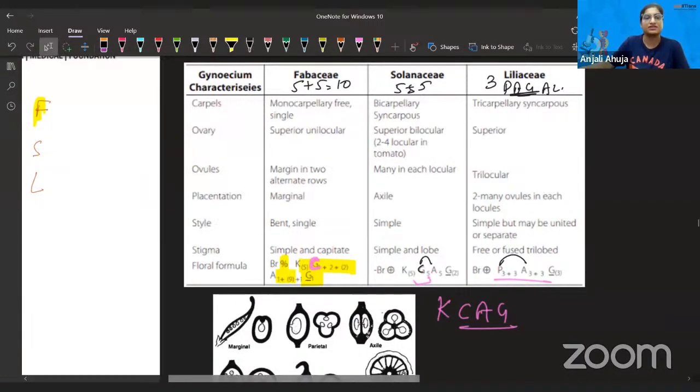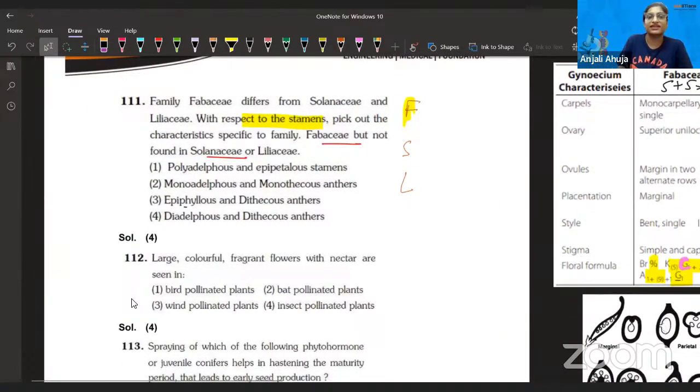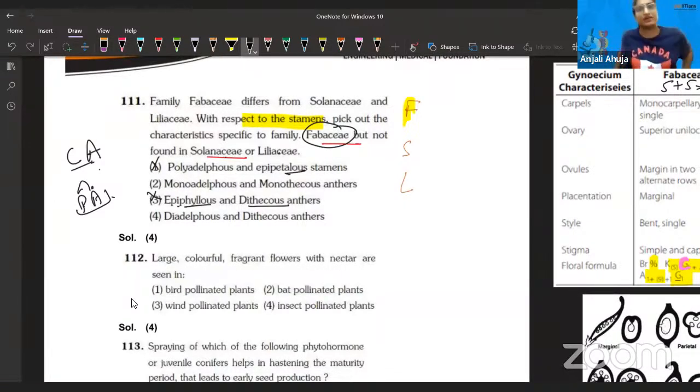Epiphyllous, epitepalous, same thing. They have mentioned it, right? Epiphyllous, dithecous. But here they are talking about something that is in Fabaceae but not in Solanaceae and Liliaceae. That epiphyllous thing is present in Liliaceae, and epipetalous also, so these options are definitely out, right? Epitepalous means that the androecium is attached with tepals, right? Petals, I'm so sorry. And epiphyllous means the PA. It is also known as episepalous or epitepalous. Wait, not sepalous.